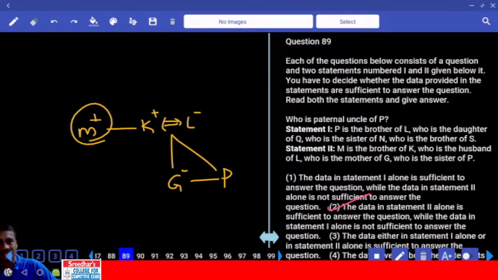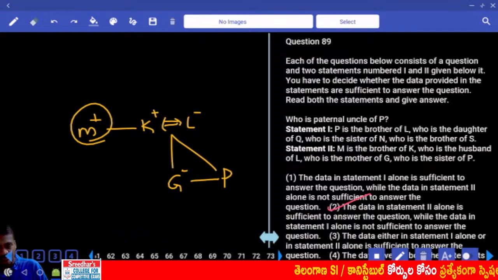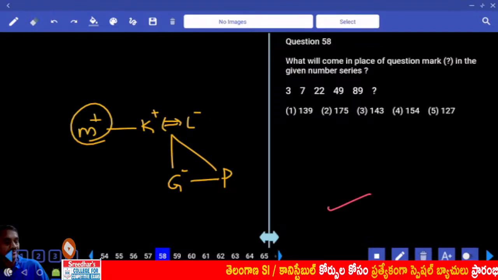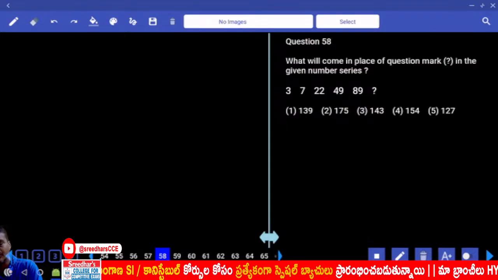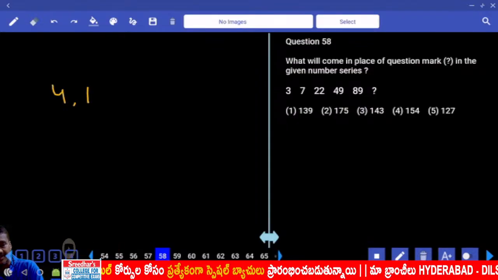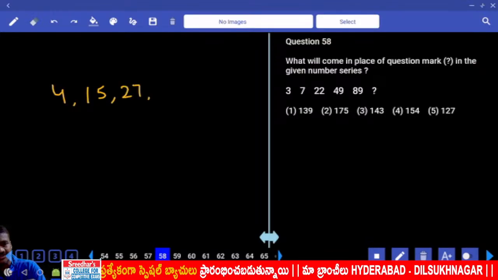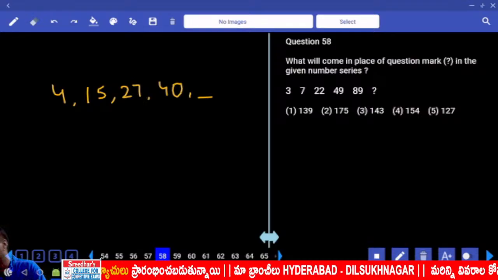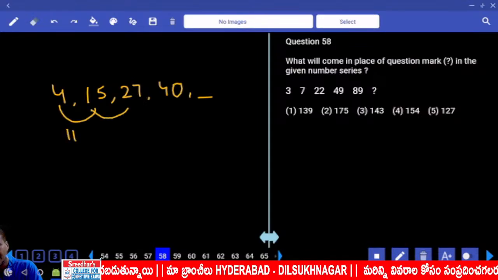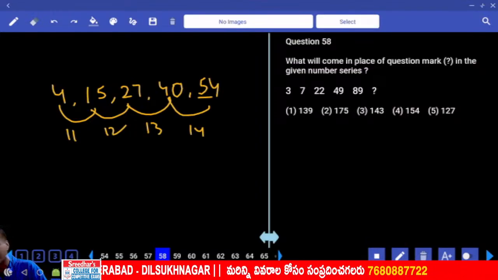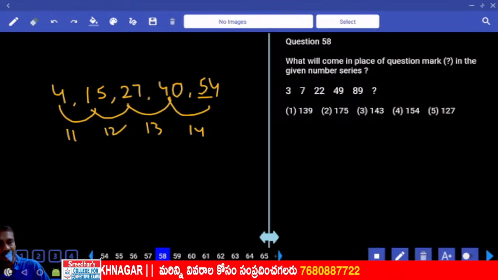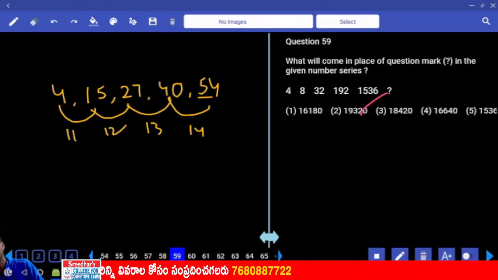Then next one. What is the next question we have? Number series. Number series question numbers please. 58. Now in this 58, 3, 7, 22, it comes under difference. What is the difference we have? 4, 15, 27. Next difference, 40 plus 14, 54. Now 89 plus 54, 143. Choice 3.